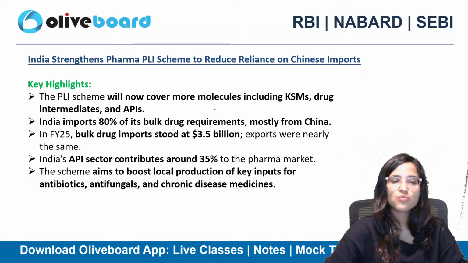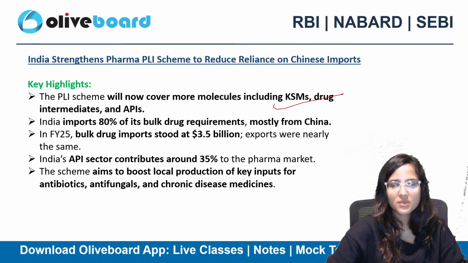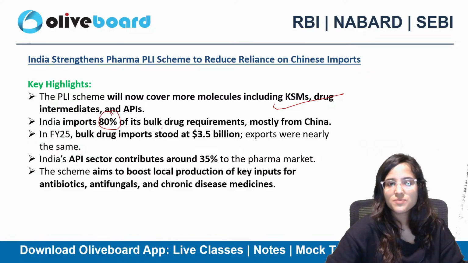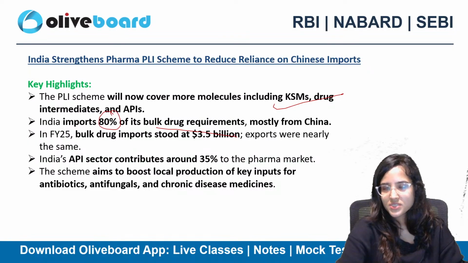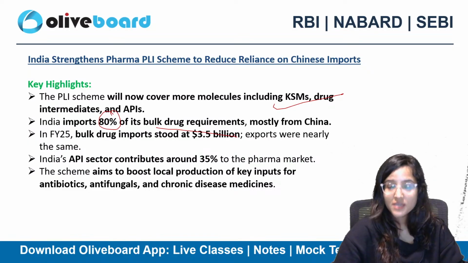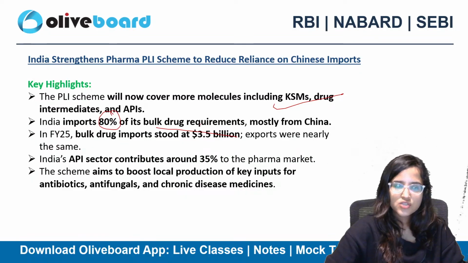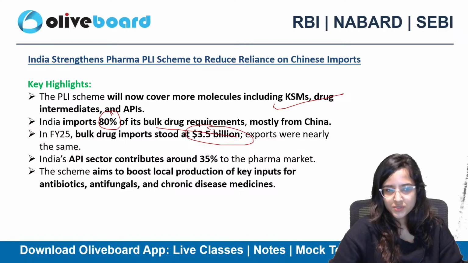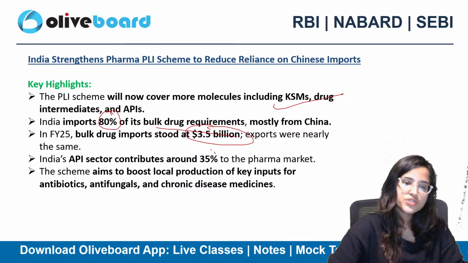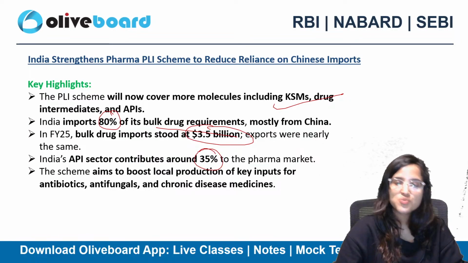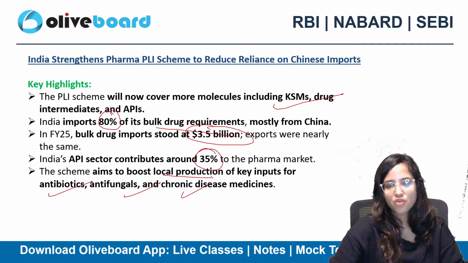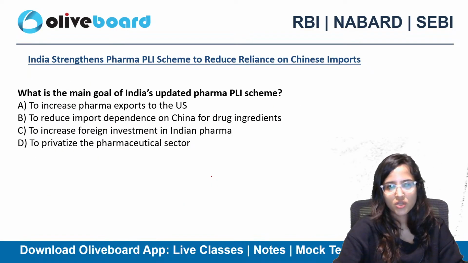Okay, it will cover more molecules including KSMs, drug intermediaries, API. If we talk about imports, India imports 80% of its bulk drug requirements, and that's mostly from China. 80% is a lot. Okay, bulk drug imports stood at $3.5 billion. The API sector contributes 35% to the pharma market, and that is why we're talking about domestic manufacturing. We should focus on local production of antibiotics, antifungals, chronic disease medicines. That is why we have brought in this scheme.